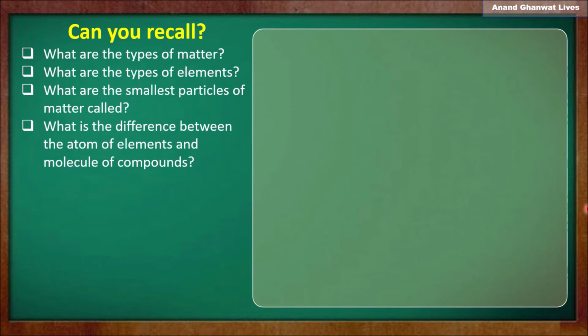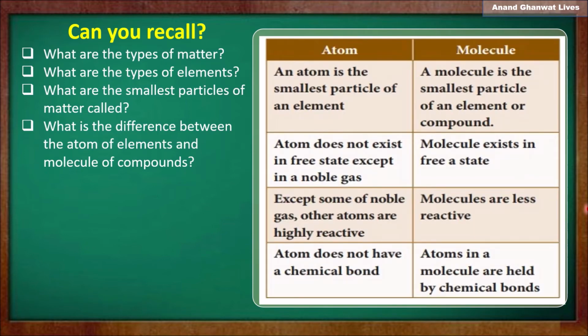Let us revise that difference. An atom is the smallest particle of an element, a molecule is the smallest particle of a compound. An atom does not exist in a free state except in the noble gases. You know that the elements called noble gases are always in a free state. The remaining elements, which lack electrons, always try to reach a stable state. So atoms do not exist in a free state except noble gases.